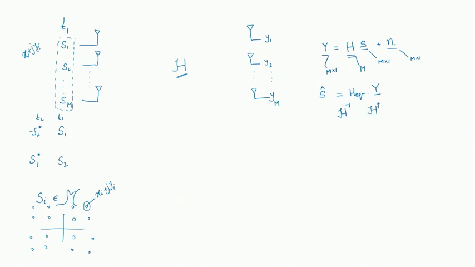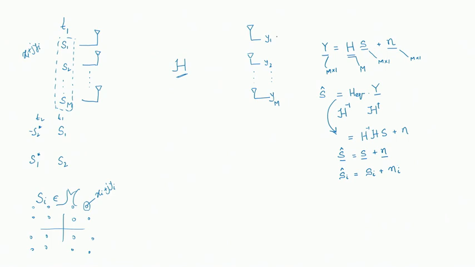If we execute this expression, we get H inverse times (H S plus n). Since we have assumed a square, invertible matrix, we get S plus n. That means each element we receive is the transmitted element plus the noise element.